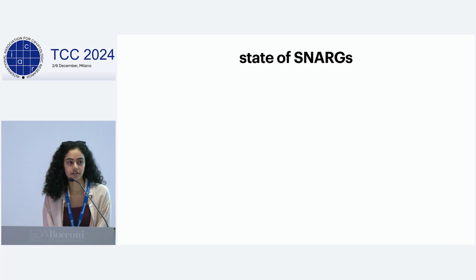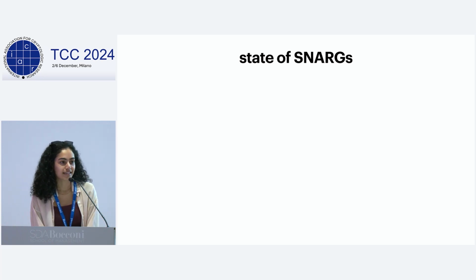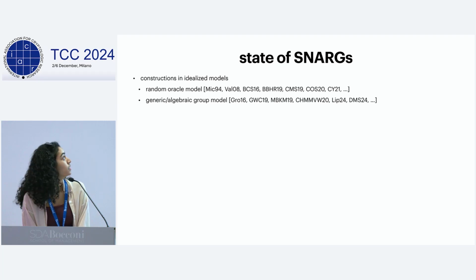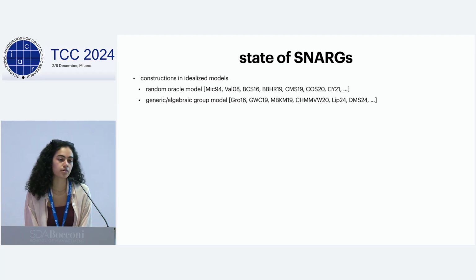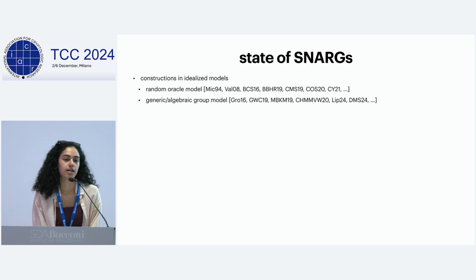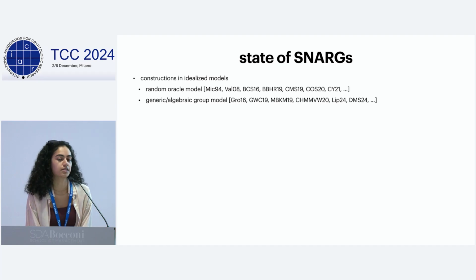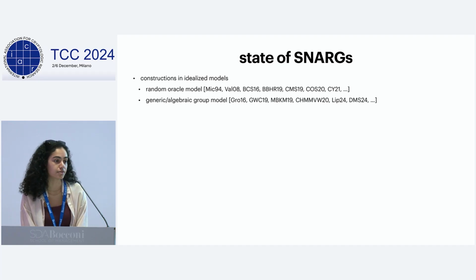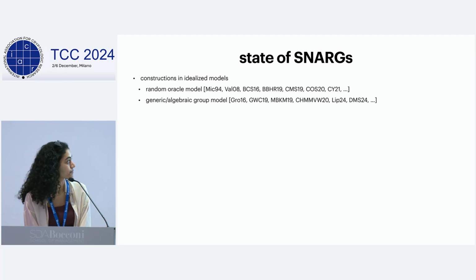So what is the state of SNARGs? Over the last many decades, there have been constructions in idealized models, including the random oracle model and the generic group model. We heard about some of these yesterday. There have also been constructions from knowledge assumptions. However, we really want to construct SNARGs from falsifiable assumptions in the standard model.